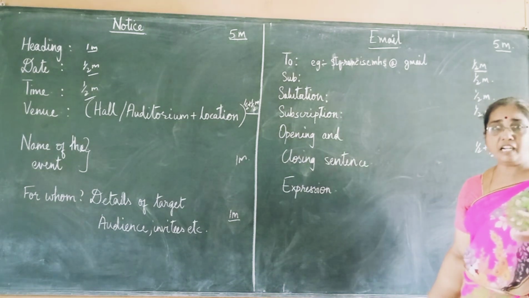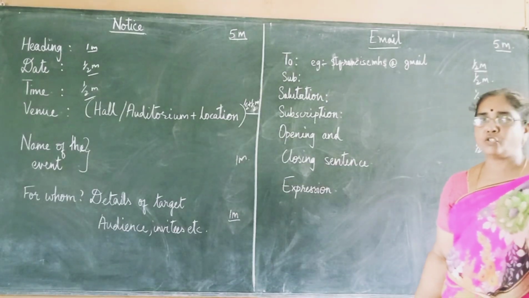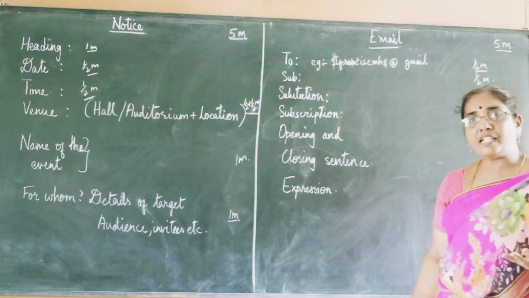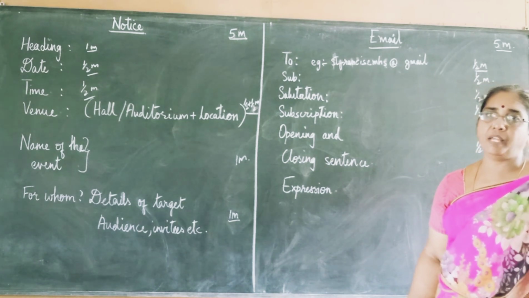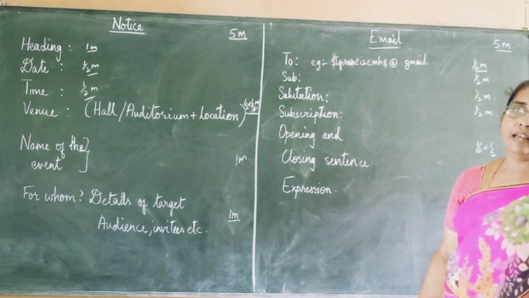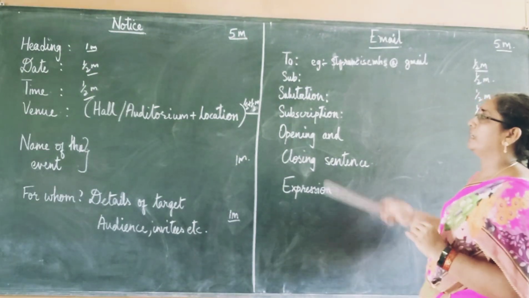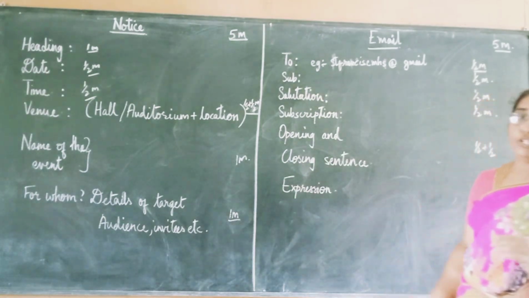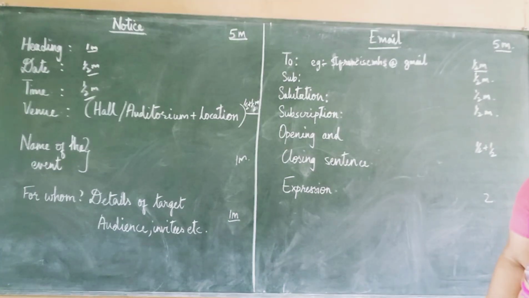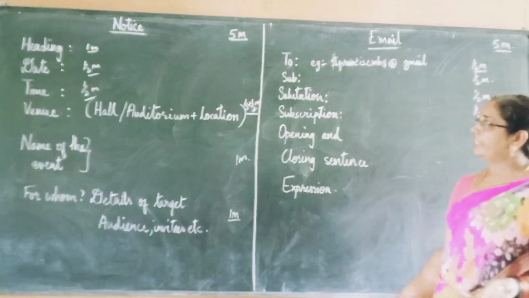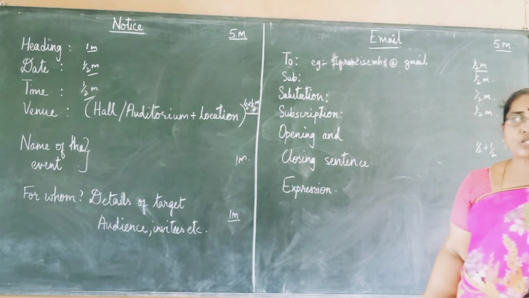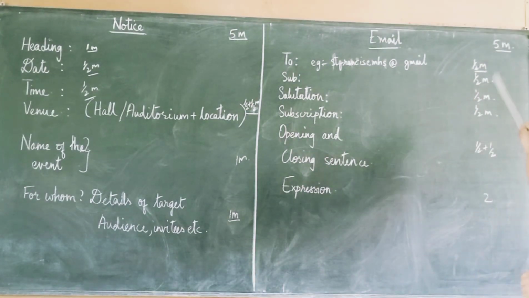Then subject. Generally for formal letters we write subject. But as there is no mark allotted to it, I have not insisted on that point. If there is no mark allotted and if you write unnecessarily, you may make mistakes, and you lose marks if you make mistakes. To avoid such things, I have not insisted on writing the subject, but here you have to write the subject. What is the topic? As I have told you, you are writing a notice that you are conducting a dance competition for all the children of the schools nearby. Then here is dance competition for the school children or for classes 6 to 10. That will be your subject. For that, half mark is allotted.